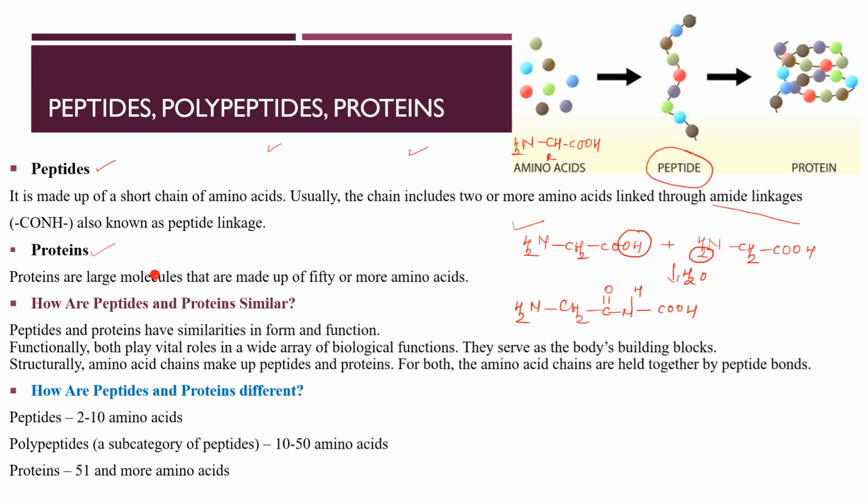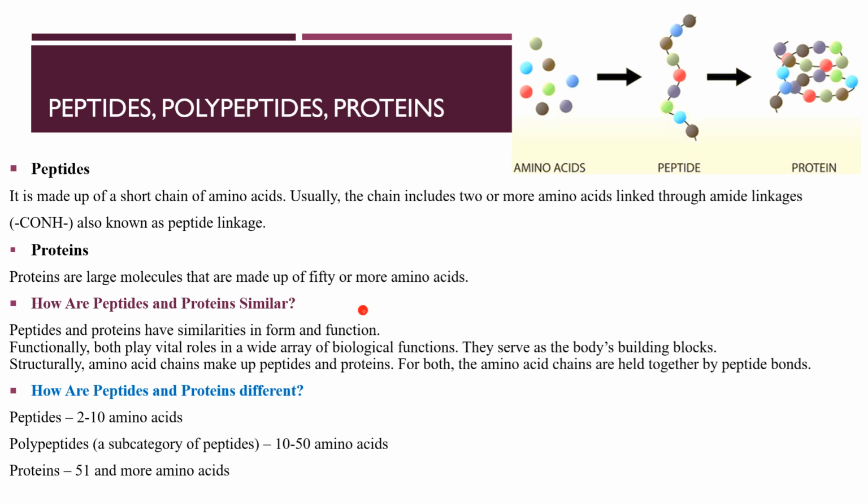Proteins have a large number of amino acids combining with each other to give these linkages. Getting it? So what is the difference between proteins and peptides? We also call them polypeptides. First we will see the similarity. Both peptides and polypeptides are made up of what? Amino acids.